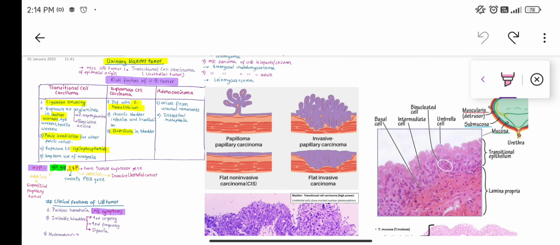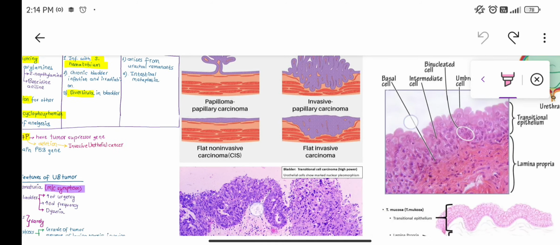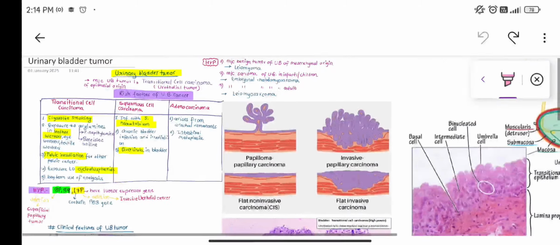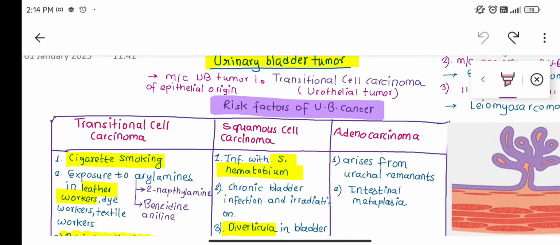Hello everyone, today I will make your concept clear on the urinary bladder tumor. So we will talk about the most frequently asked questions for this topic, starting from the urinary bladder tumor.